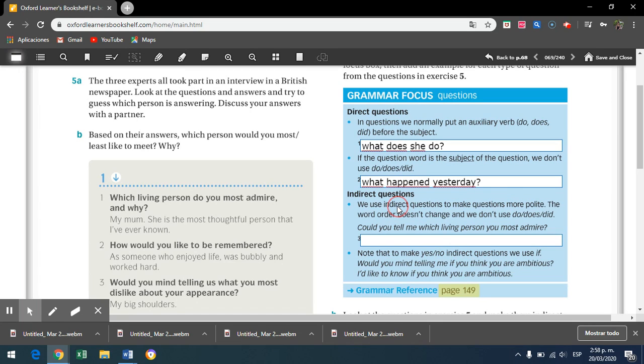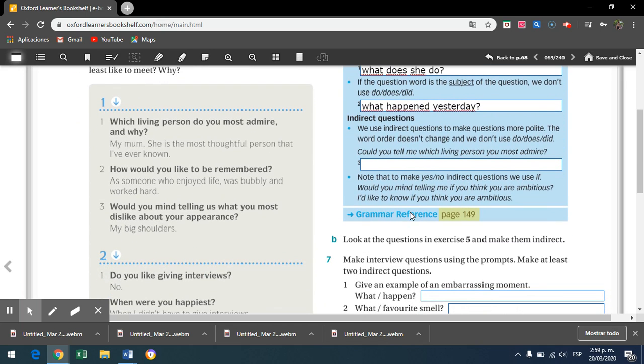But now we will move to indirect questions. So we use indirect questions to make questions more polite. The word order doesn't change and we don't use do, does, or did. Here in our country, we are not polite in some cases. For example, we are in the street and we say, ¿sabe dónde queda el hospital militar? No, no, no. It is not polite. In order to create a polite question, we will use, could you tell me? Do you know? And we put the WH question.